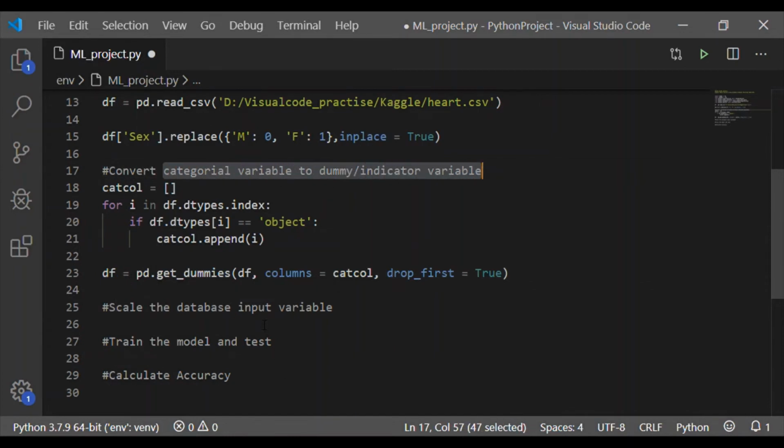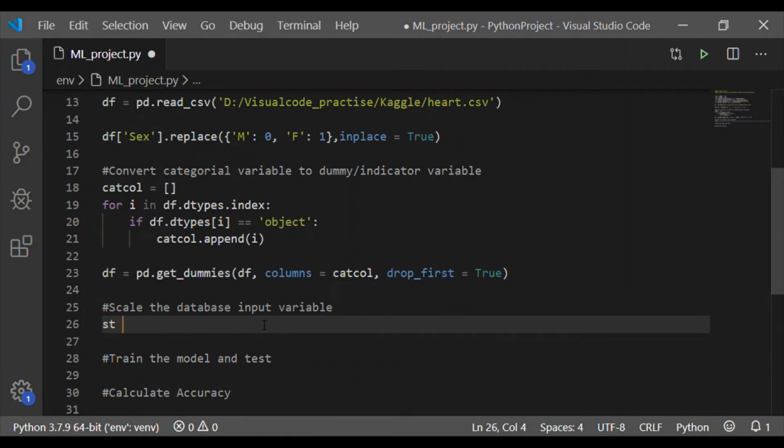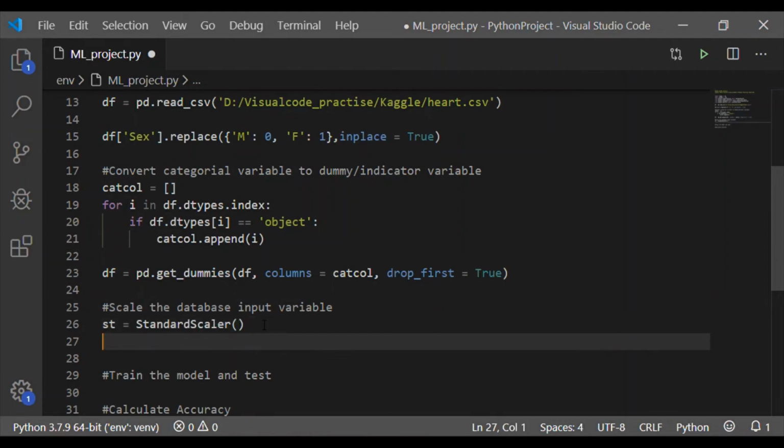We have to do the scaling for important input variables to avoid bias in the model execution. When the values are of different ranges, scaling helps us to remove the bias.